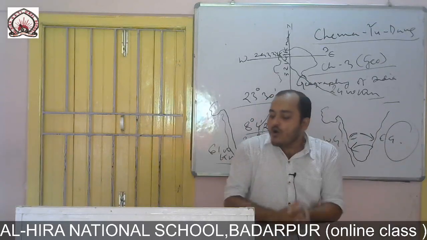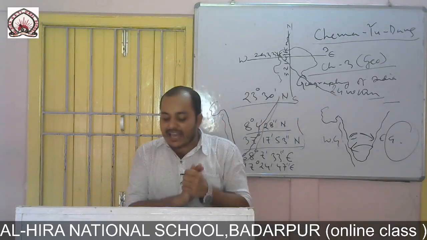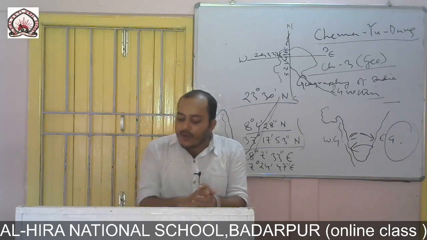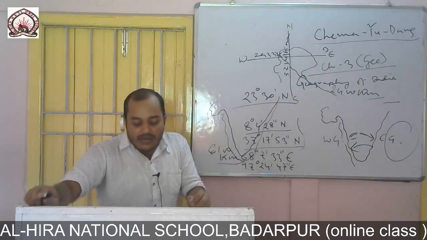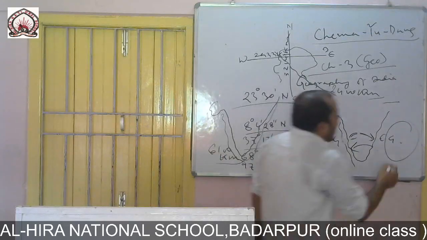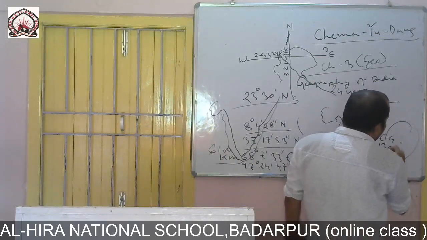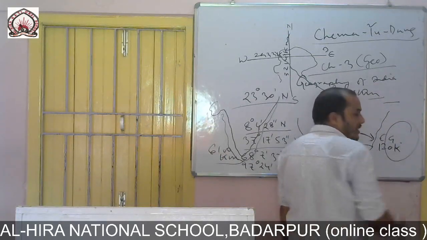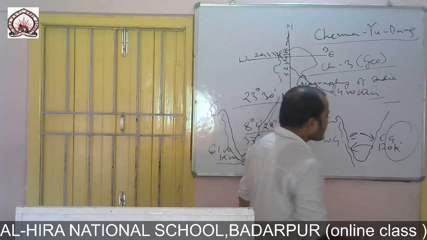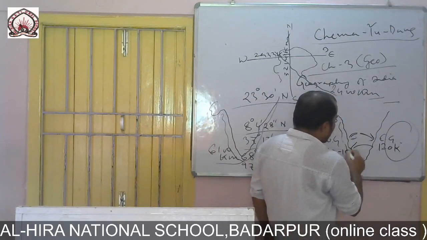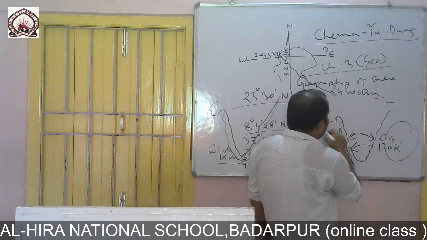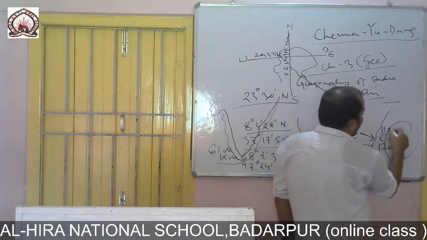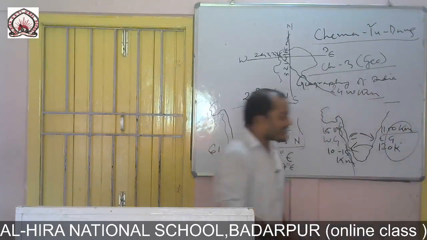So the length of the Western Ghat is 1500 kilometer and of the Eastern Ghat 1100 kilometer, and the width ranges from 10 to 15 kilometer. For the Eastern Ghat, the width we got is 120 kilometer, and here it is 10 to 15 kilometer. So this is the length.